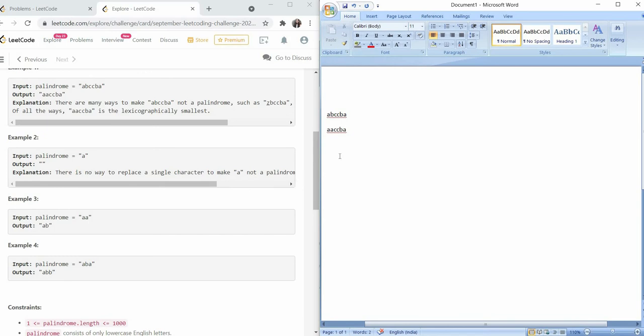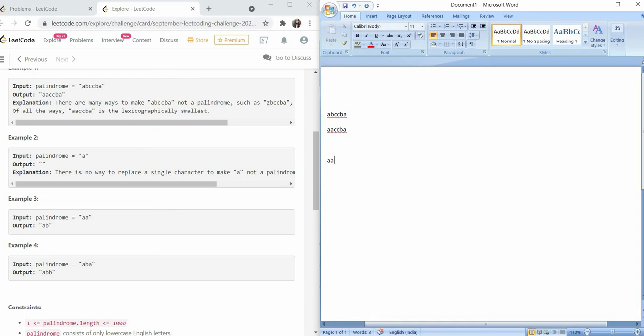Now the second palindrome is AA. See here, AA is the input given. If I replace the first letter A, anything I replace it with will be a bigger palindrome, because if I make it BA, CA, DA, all of them are lexicographically larger than the given input string. Now if I change the second A, even if I make it AB or AC or AD, they are still lexicographically bigger than the given input string.